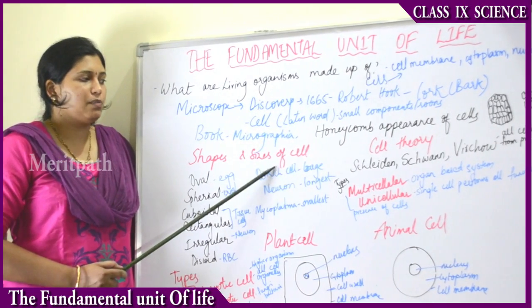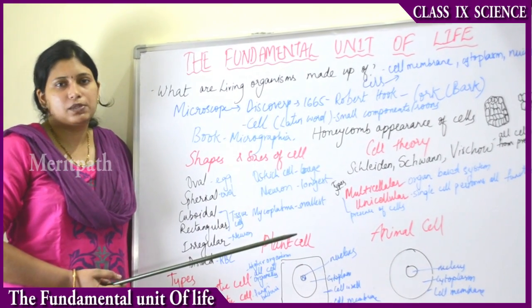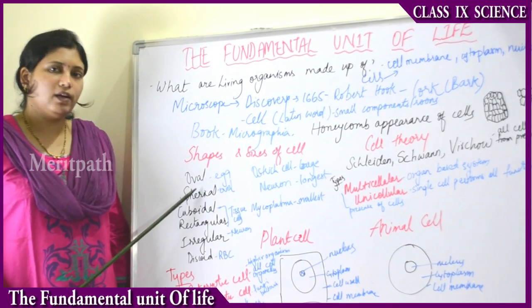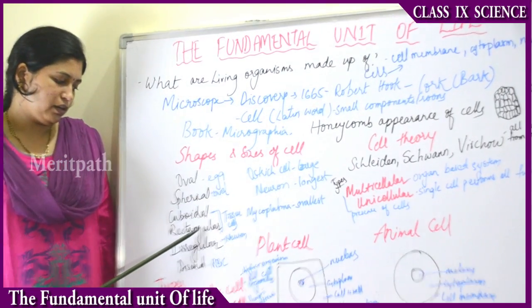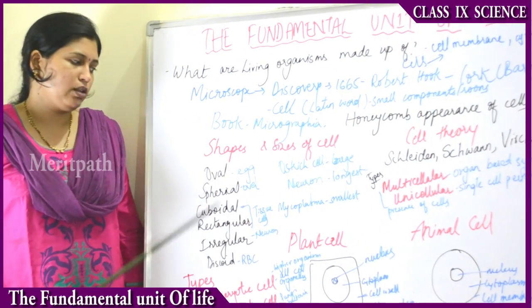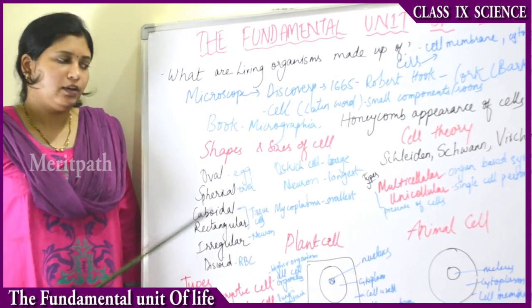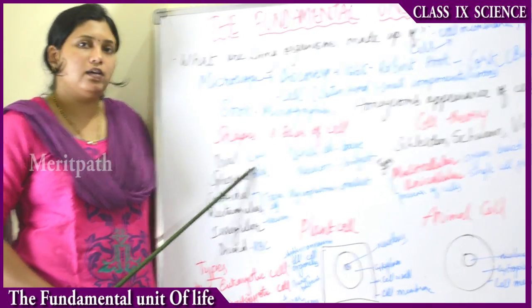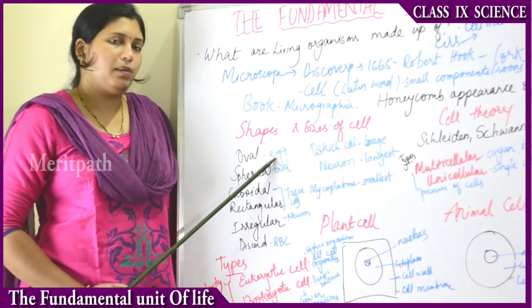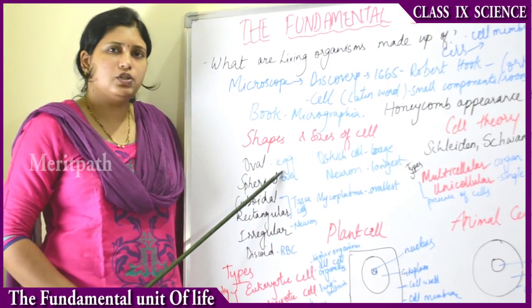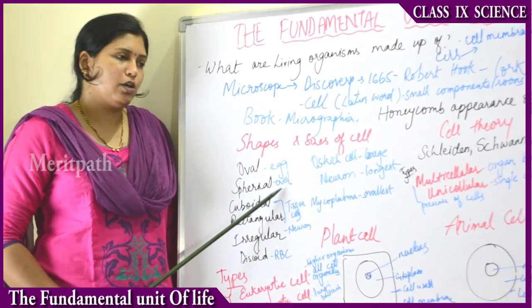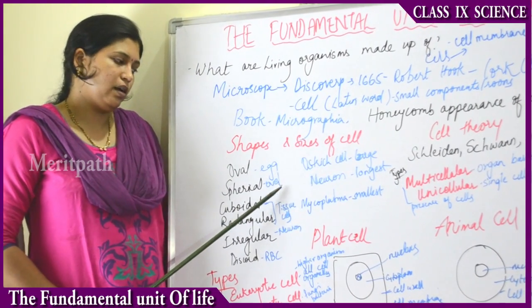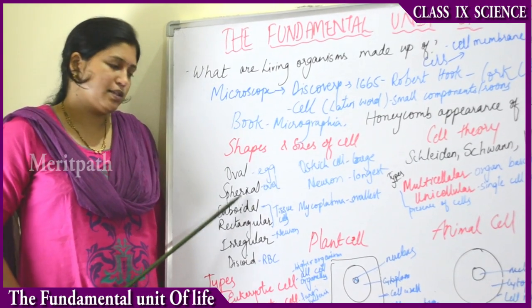Then moving to the shapes and sizes of the cell. There are different shapes and sizes of cells, as you know. So what are the shapes of the cell? Oval, spherical, cuboidal, rectangular, irregular and discoid. Taking an example of oval, what is an example of an oval shaped cell? Any egg of an animal maybe. Any animal egg is oval in shape, right? Then spherical in shape, ova. Ova is the egg of a human female. That is ovum, ova. That is spherical in shape.